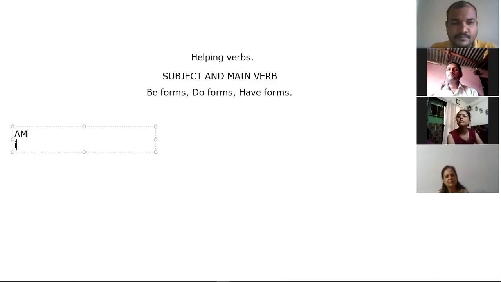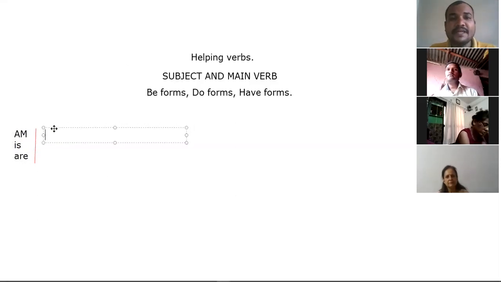Am, is, are. These are the be forms. Am, is, are are used in the present tense.